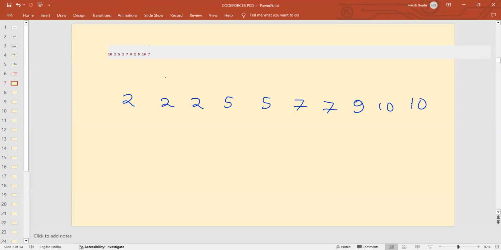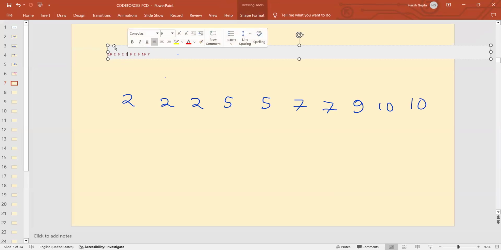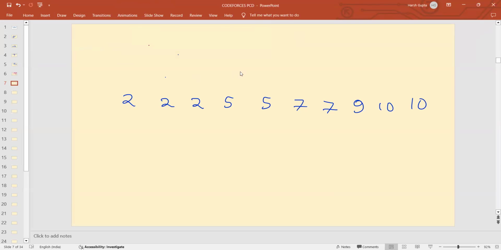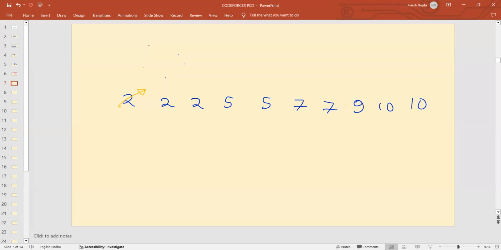Now what will Turtle do first? It is Turtle's turn, so it will remove the minimum value from the array. It will remove 2. And now it is Piggy's turn.